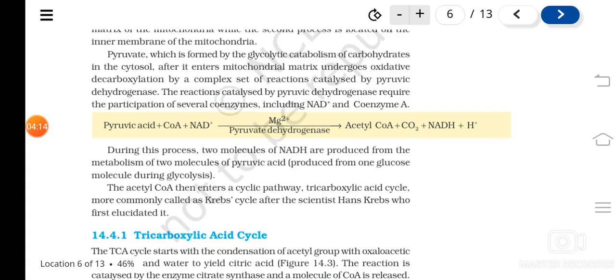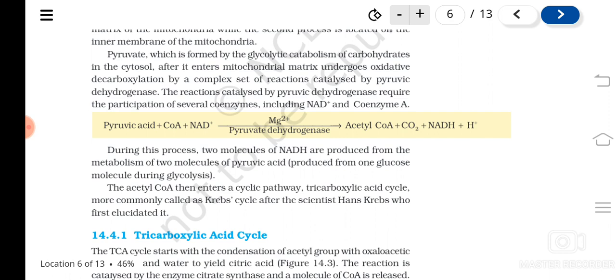As two molecules of pyruvic acid are produced from a single glucose molecule and enter the Krebs cycle, two NADH2 molecules, two carbon dioxide molecules and two acetyl CoA will be produced.